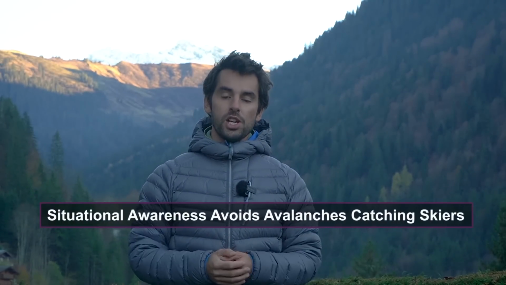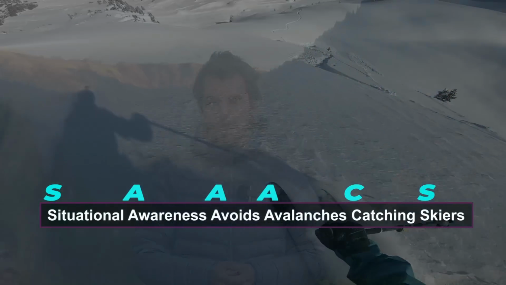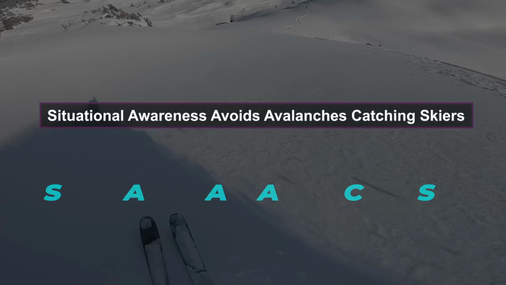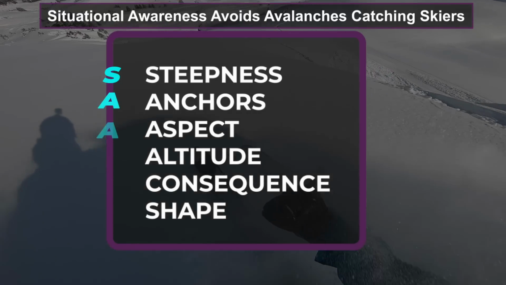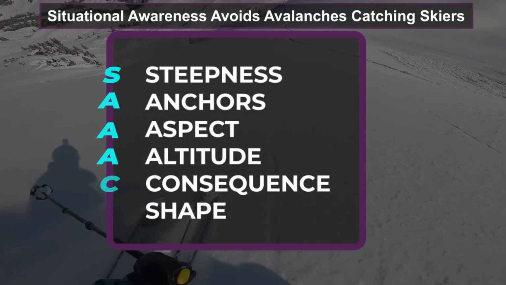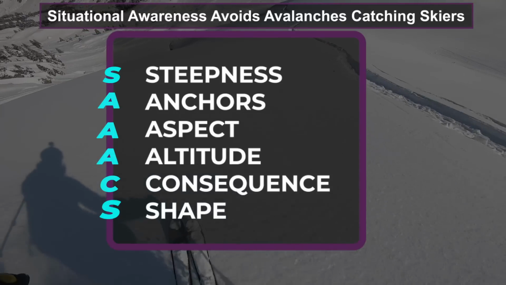So there we have 6 terrain features to look out for, and you can remember them with the phrase, situational awareness avoids avalanches, catching skiers. Next time you're out in the mountains, look at a slope and see if you can determine the 6 features of that slope. By building this skill set, you'll be able to work out the likelihood and consequence of an avalanche, and to be able to choose appropriate terrain accordingly.